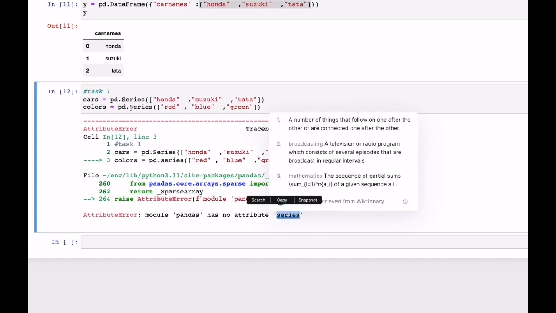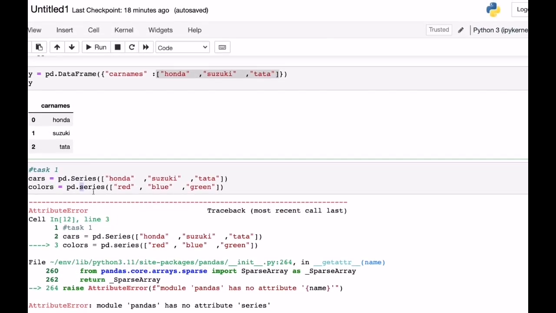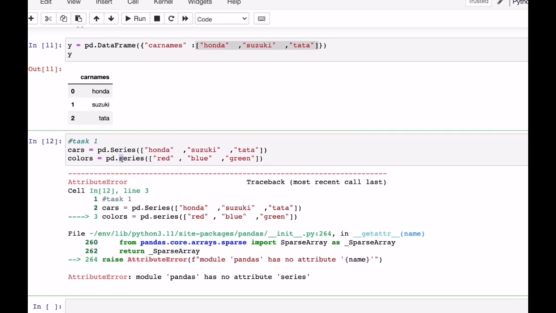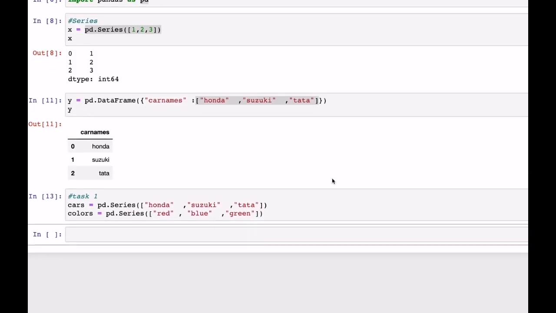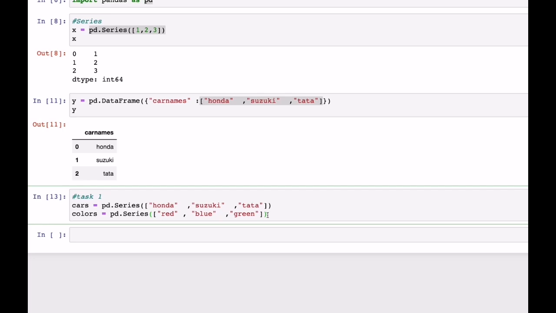No error. I told you, right? I'll zoom in a little bit. Here you were able to see this text saying it is not available, because we actually need to put the capital letter. Now let's just shift enter. No error. Okay, we have created two lists. Now we have to transform this into a data frame.